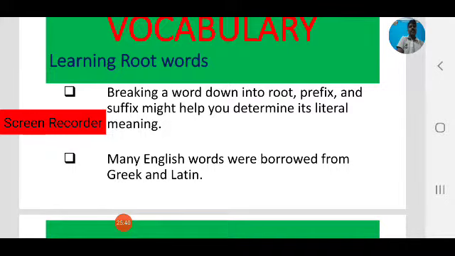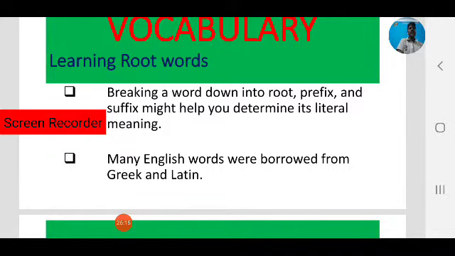Breaking a word down into root, prefix and suffix might help us determine its literal meaning. So always focus on root words. In this way we can learn new words and improve our vocabulary. For every word, try to break it down into root, prefix and suffix. We have discussed what prefix and suffix are. In this way we can improve our vocabulary.